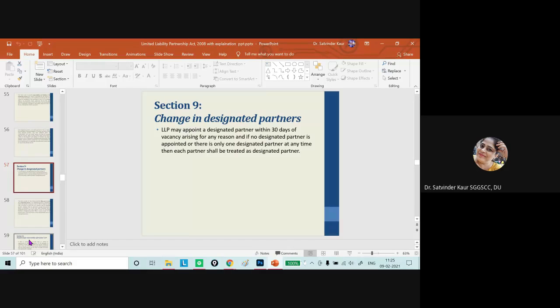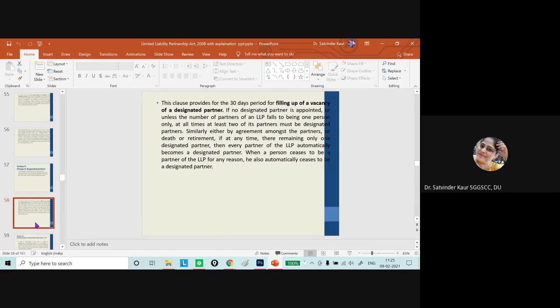Then the next concept comes, that is about the change in designated partners. When we talk about the change in designated partner, if there is any change, this must be communicated, and the new designated partners must be appointed within 30 days of the vacancy arising for any reason. And if no designated partner is appointed, then each partner shall be treated as designated partner as per the provisions of law. And the clause provides that if there is filling up of vacancy in 30 days, well and good.